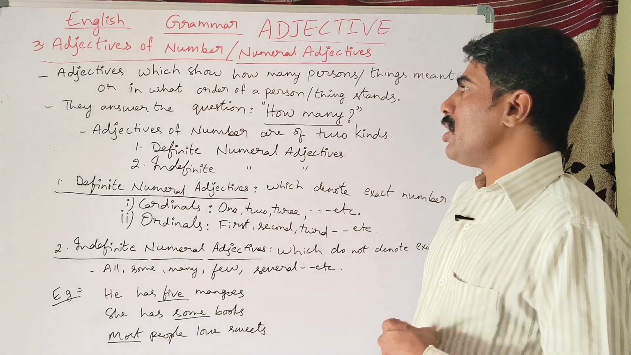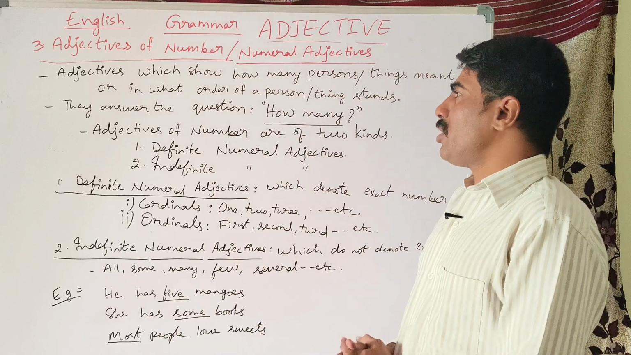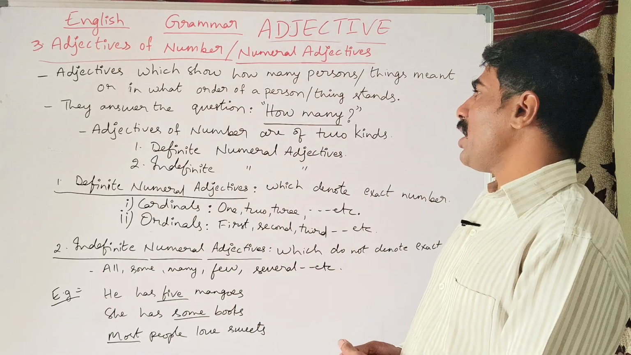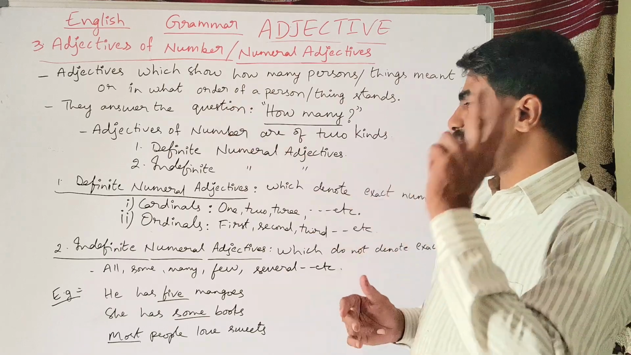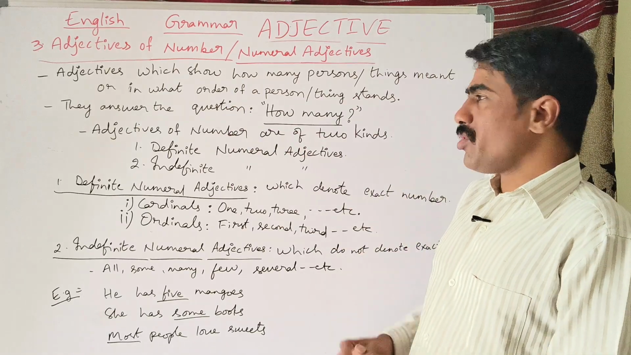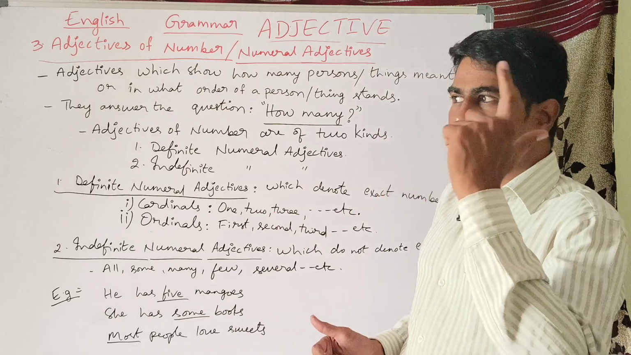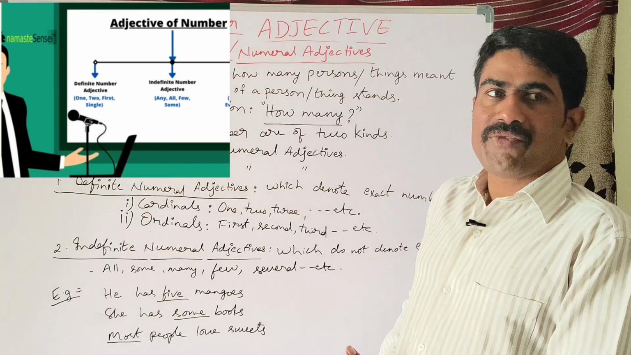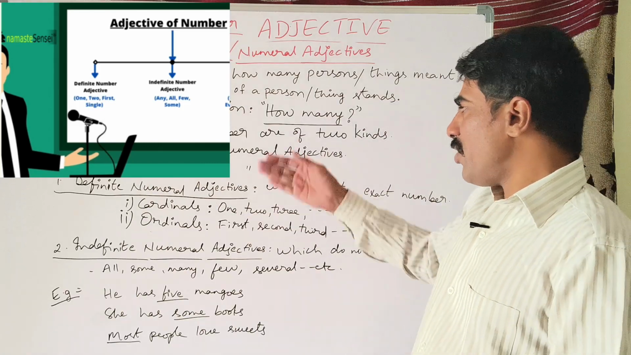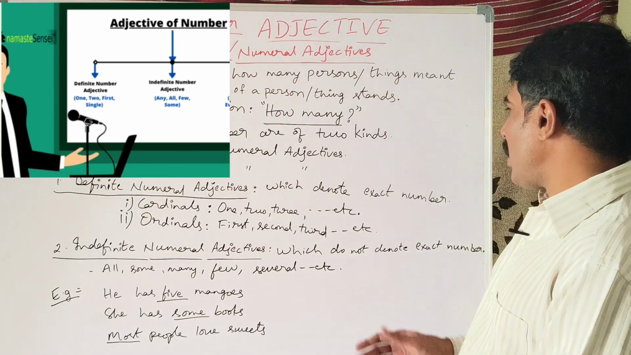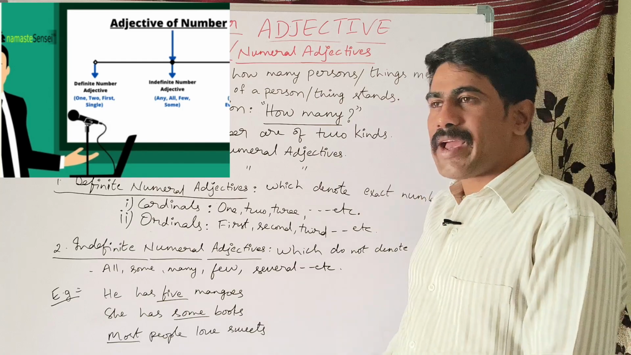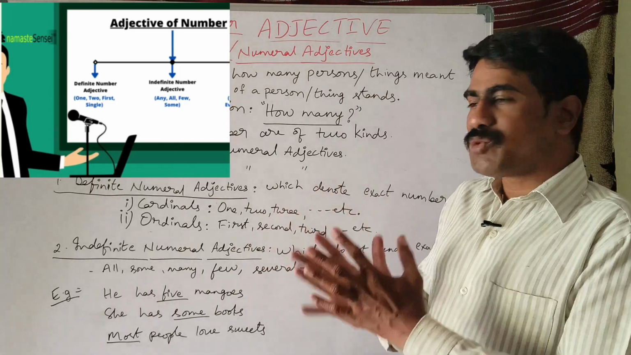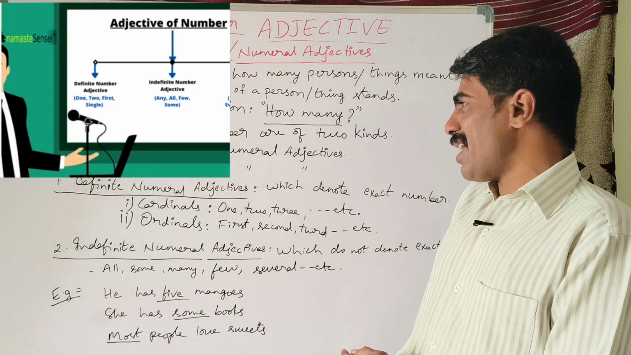Okay. So here these adjectives of number answer the question how many. So it talks about how many. Adjectives of number are of two kinds: definite numeral adjectives and indefinite numeral adjectives. Now let us look at definite numeral adjectives. The definite numeral adjectives are the ones which denote an exact number, which show the correct, accurate number. So that is what are called definite numeral adjectives.